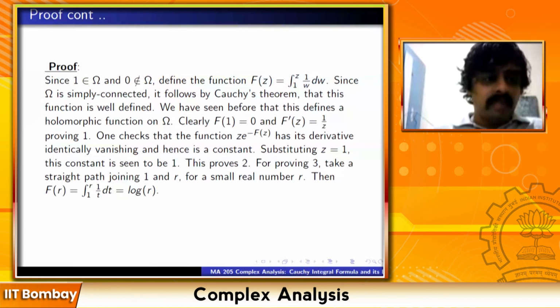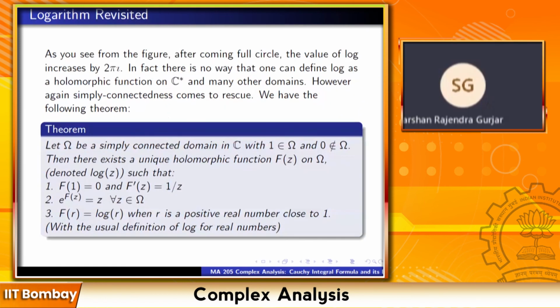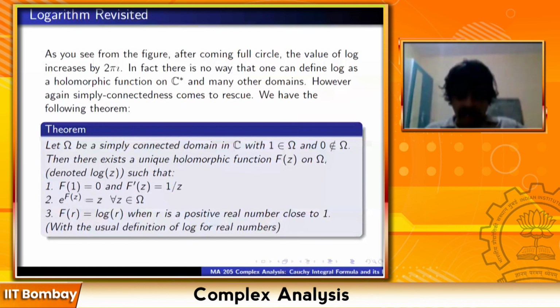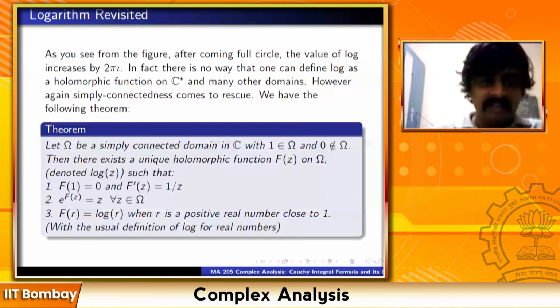Then f of r is equal to integral from 1 to r of 1 by t dt. But we know that this is equal to log r, from our calculus. We know that the integral of 1 by t dt from 1 to r is equal to log r. So this proves 3. 3 was that f of r coincides with log r for real numbers close to 1. That is indeed the case.